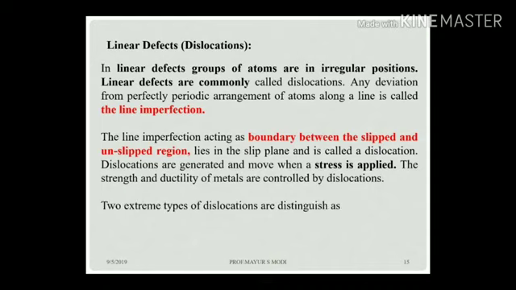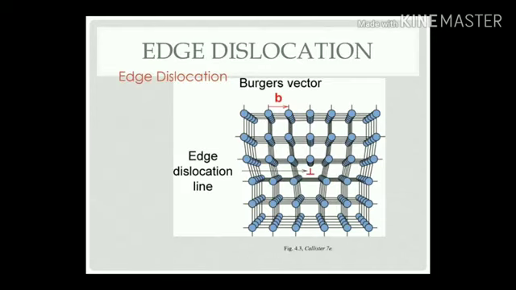So there are two types of dislocations: edge dislocations and screw dislocations. Let's see the edge dislocations. From the figure, the above portion has a perfect structure, and the below portion also has a perfect structure. One extra line of atoms is added into the structure, and so it divides into two parts: the slip region, the above portion, and the unslip region, the below portion.